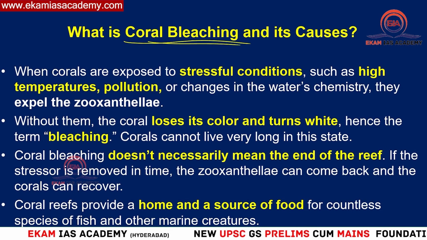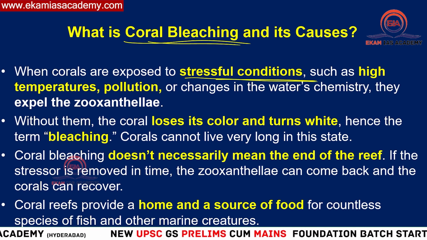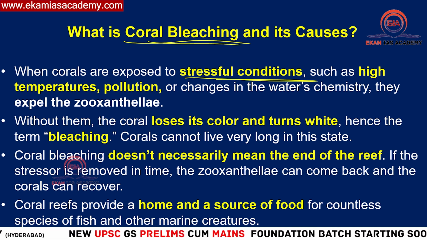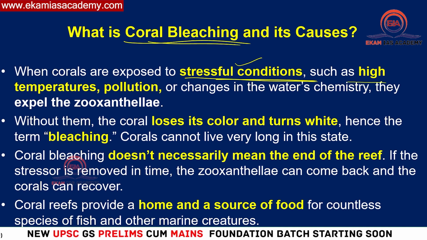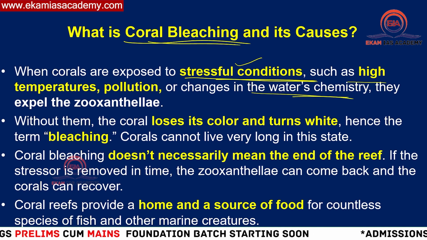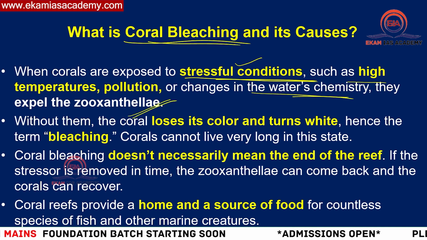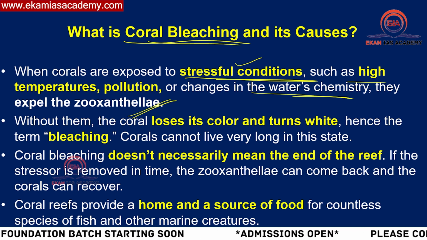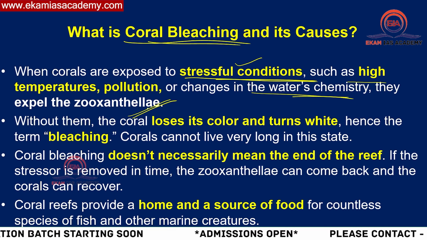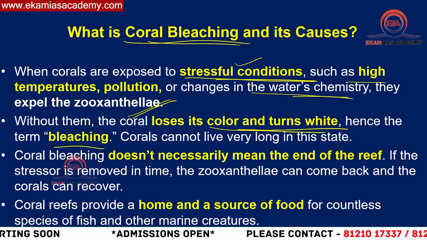Then what is coral bleaching? We have seen that all the threats, whatever we have seen in the previous slide, are stressful for the coral's existence. So if high temperatures, pollution and other changes, like acidity and pH value, increase, then zooxanthellae will be expelled. It will leave the corals. So if corals are deprived of this zooxanthellae, then their color turns white. That is what we call bleaching.